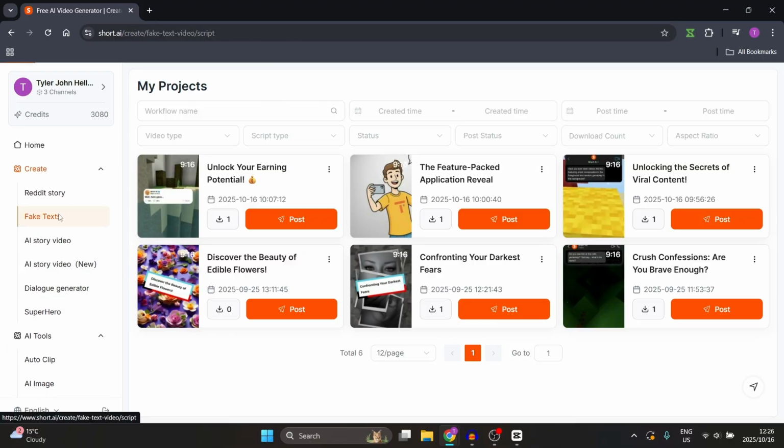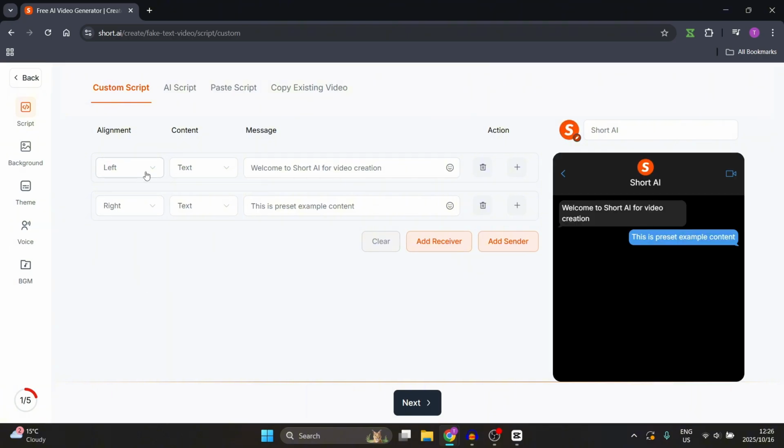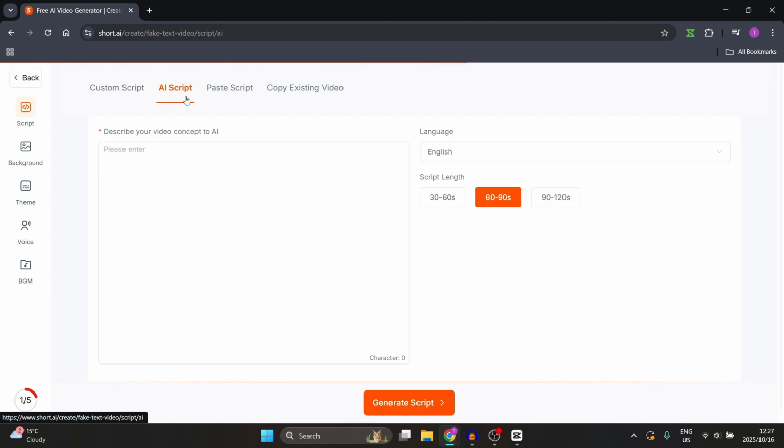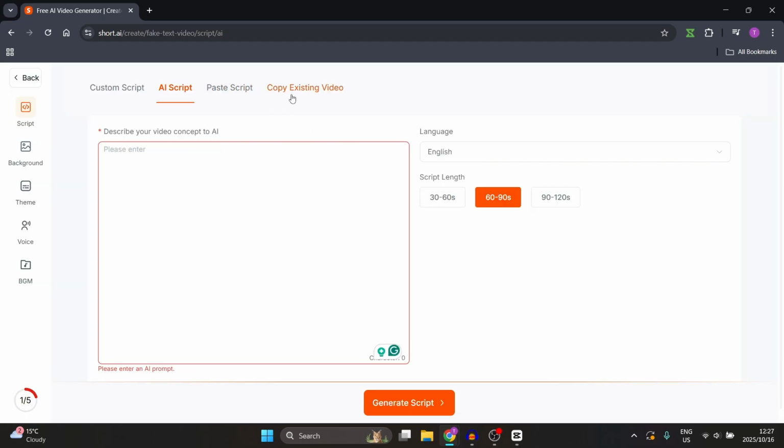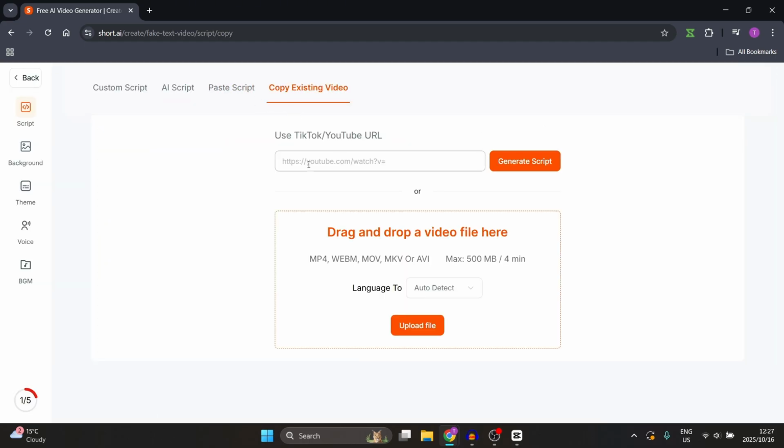The creation process for any one of these videos would be pretty much the same. You've got your fake texts, which here you can just enter the texts that you want and you can just add more text bubbles and add the content that you'd like. You can also have an AI script generated for you. You can also paste in a script over here, and then you can also copy an existing video. So all you need to do is add the URL of that video, make sure that you do have the rights to use that video, or you could just simply drag it over here. You could drag a video file over here. So there's many ways to do it.